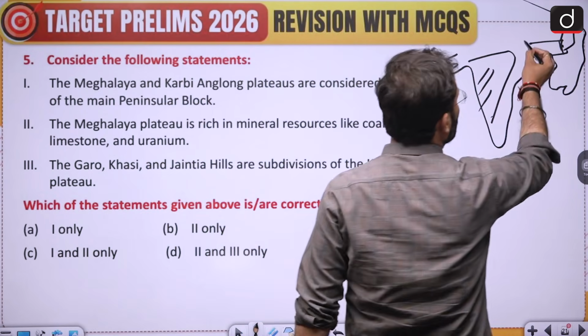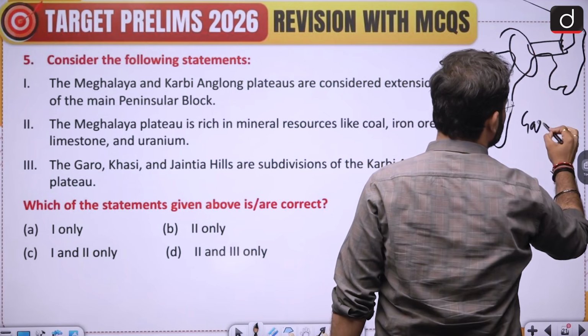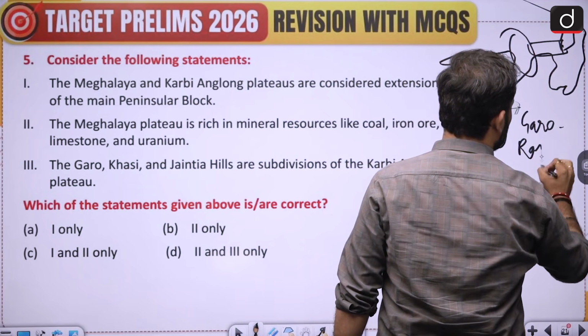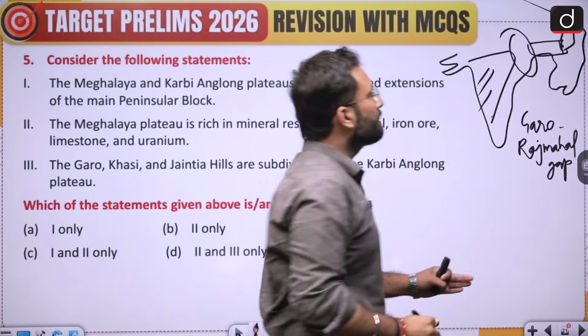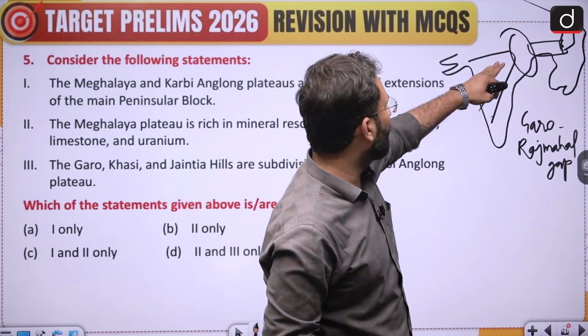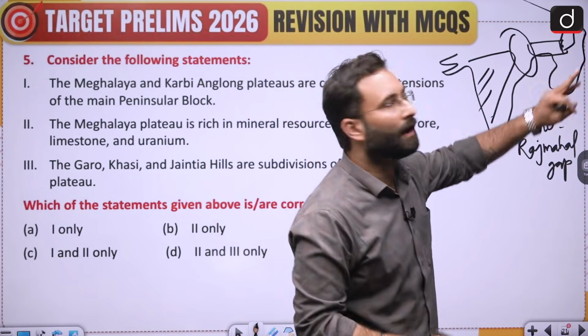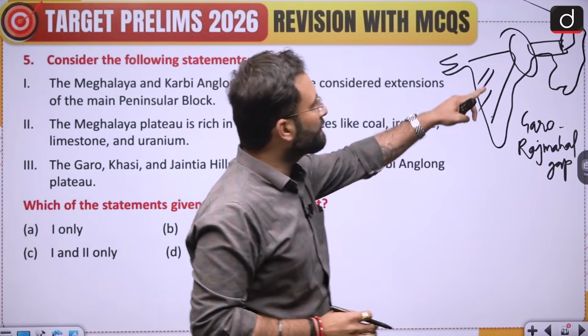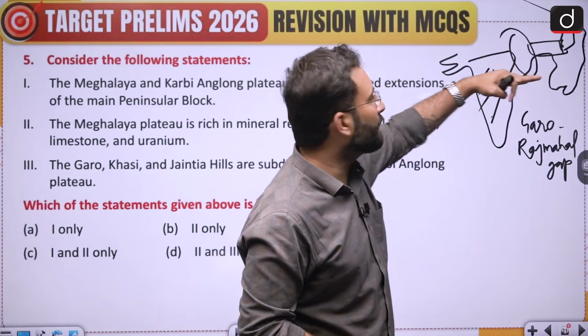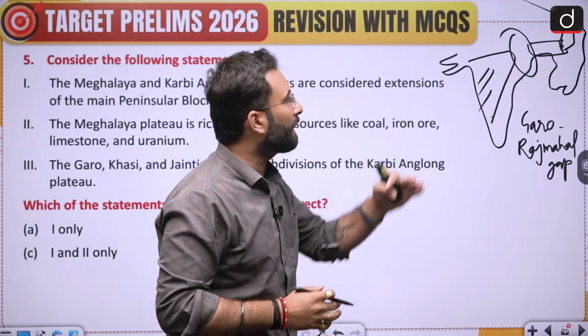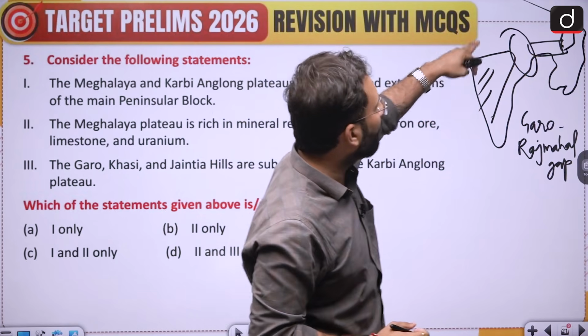Now here you will be having a gap, that is the Garo Rajmahal gap. Okay, now the reason why this particular block of the plateau and these are of the same nature, or you can say these are extensions, is because we know that this particular part has been coming from another plate and struck the Eurasian plate, forming the Himalayas.